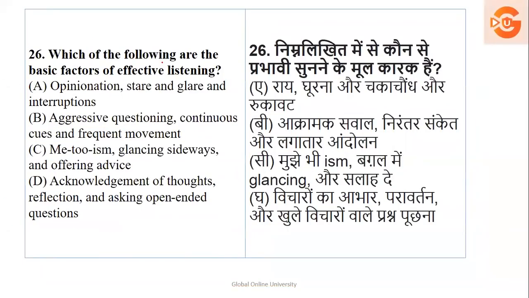Next, which of the following are the basic factors of effective listening?